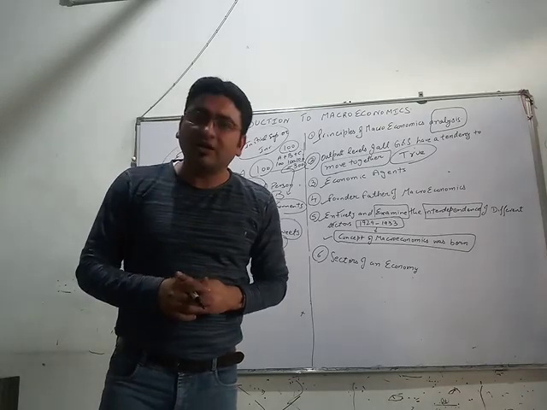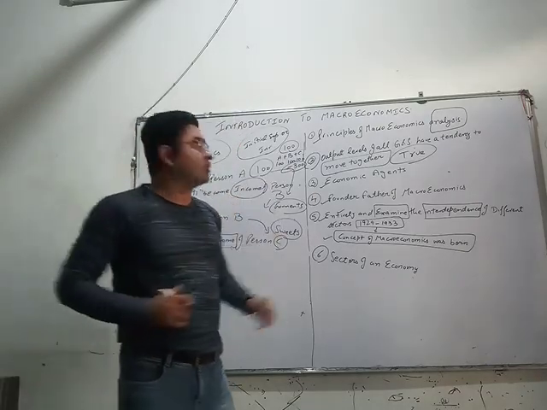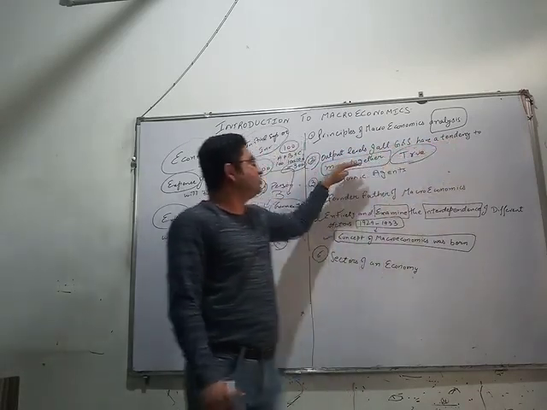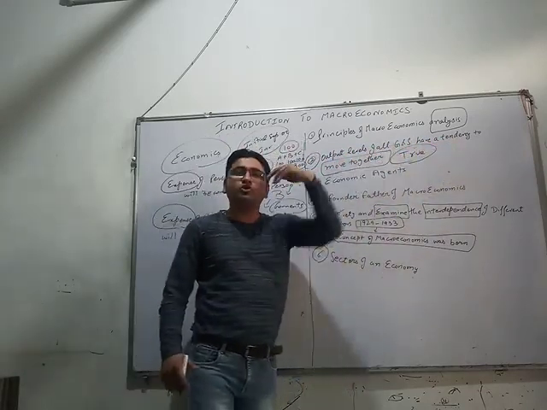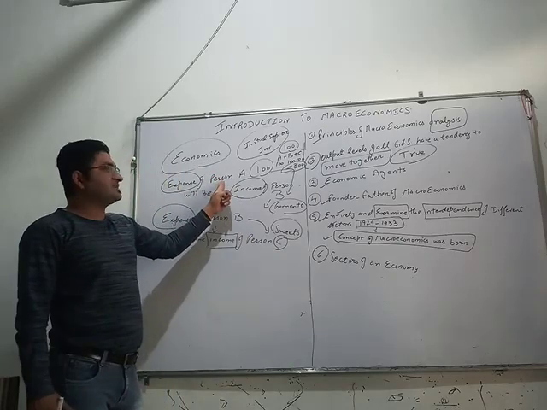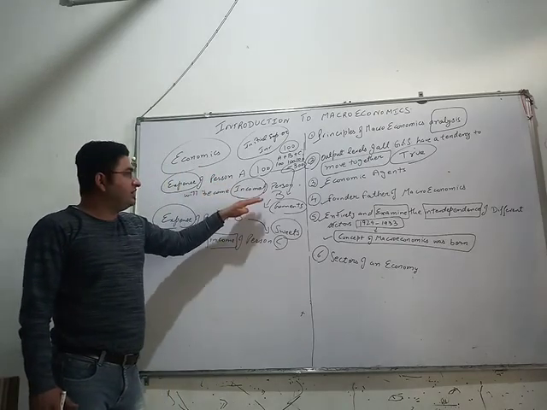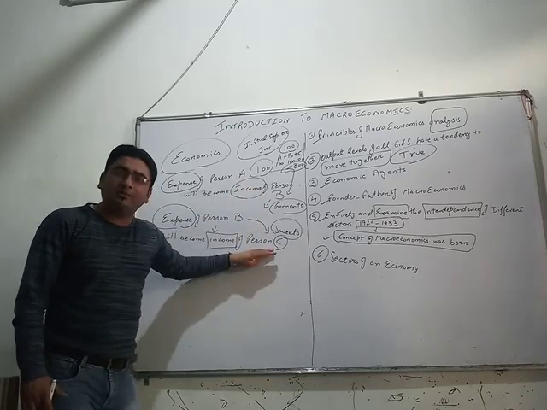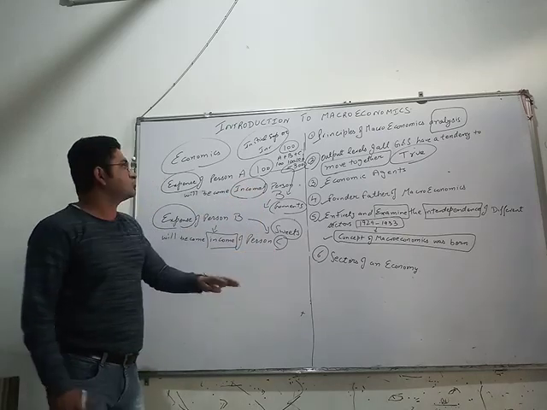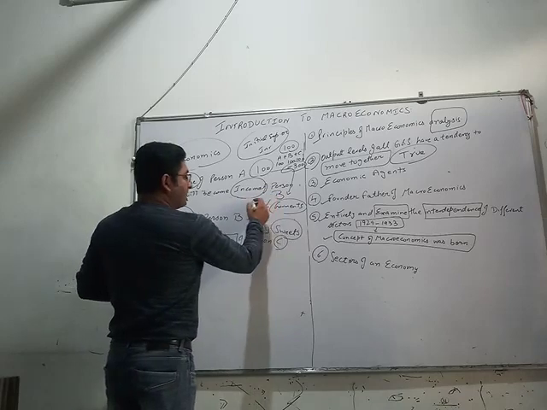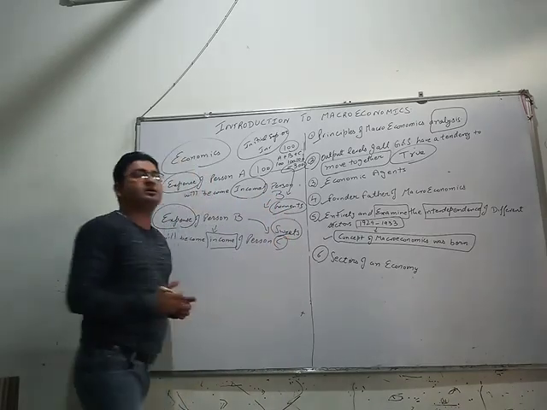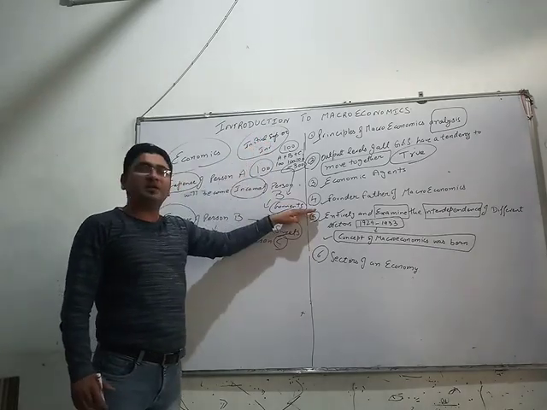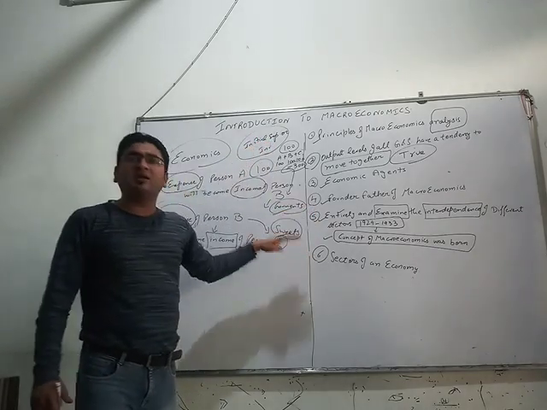Now we move back to our question, that output levels of goods and services have a tendency to move together, and the answer is true, because if A has an income, then B will be able to sell the goods. If B has the income, then C will be able to sell his goods, and likewise. So if garments are sold, only then sweets are sold. If shoes were not sold, garments would not be sold either, and if garments were not sold, sweets would not be sold either.